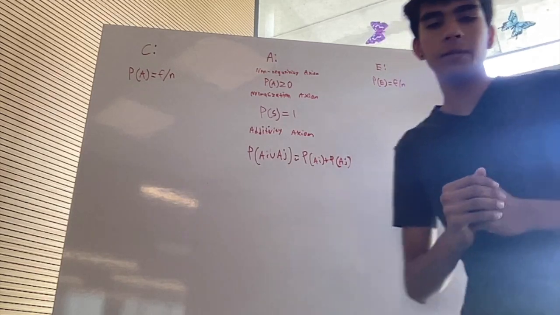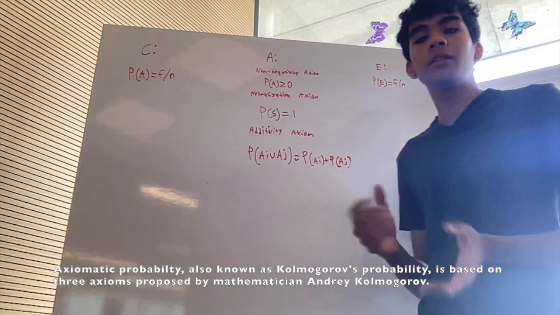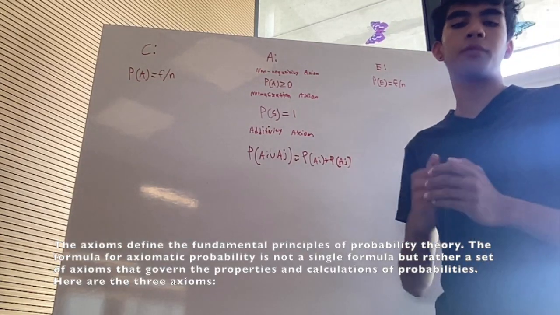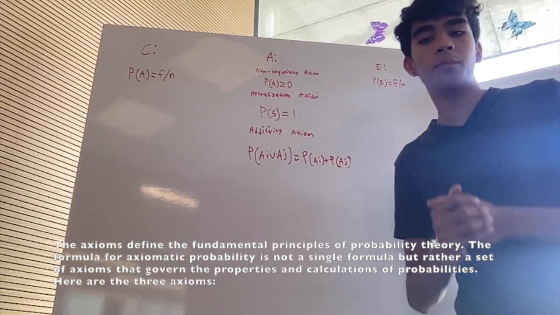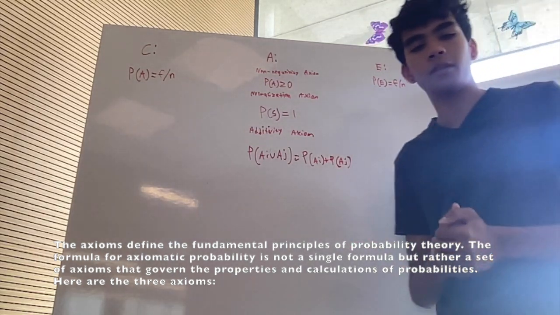Next is axiomatic probability. Axiomatic probability, also known as Kolmogorov's probability, is based on three axioms, proposed by mathematician Andrei Kolmogorov. The axioms define the fundamental principles of probability theory. The formula for axiomatic probability is not a single formula, but rather a set of axioms that govern the properties and calculations of probabilities. Here are the three axioms.